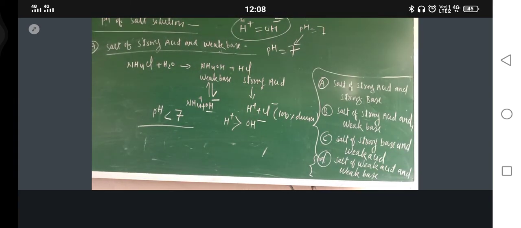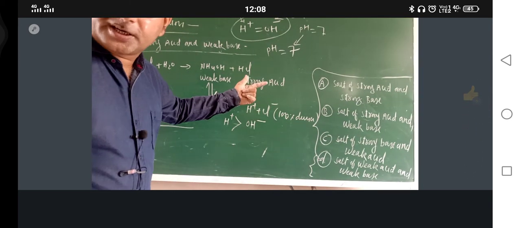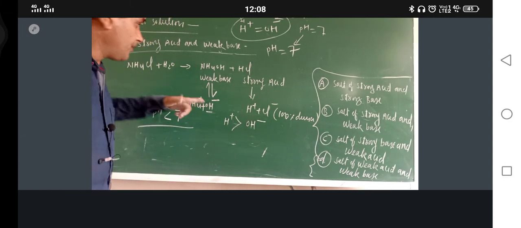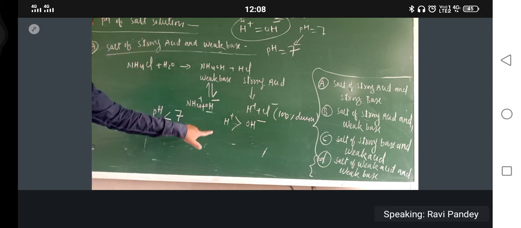Understanding or not? Okay. Now the C category. What is the next category? Just always remember, whichever is the strong one will dominate in the behavior of the salt. Which one is dominating here? Strong acid. So the resulting solution is acidic in nature.